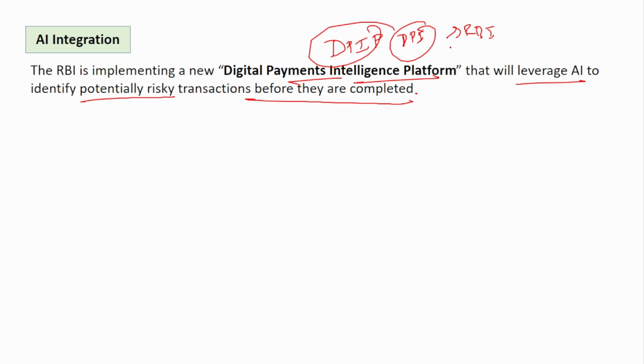Using AI, it will analyze a huge amount of data, see the patterns, and find out whether a transaction is fraudulent or not. After analyzing it, it will caution the banks and also find out the solution. That is the main purpose of this digital payment intelligence platform.